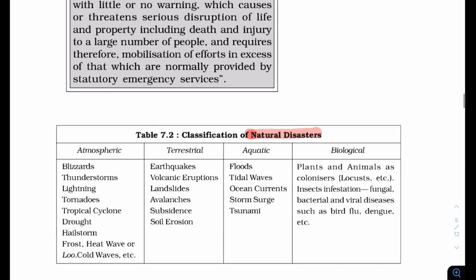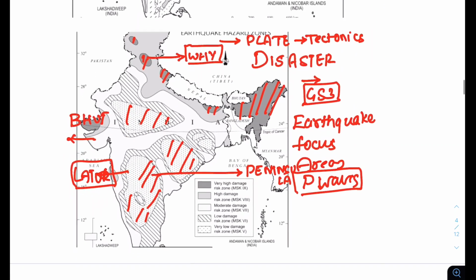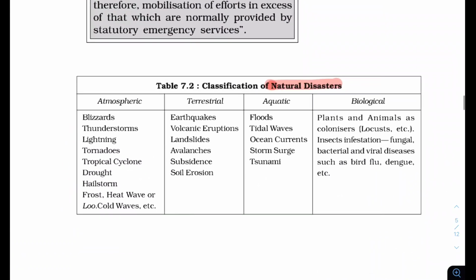In this definition, we have seen disaster. The one example I gave is earthquake. In the same way, there are many others: atmospheric, terrestrial, aquatic, biological. Look at atmospheric: frost, heat wave, Lu, and cold wave. Heat wave is creating a lot of issues right now.